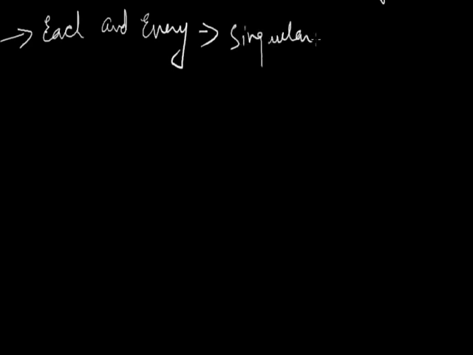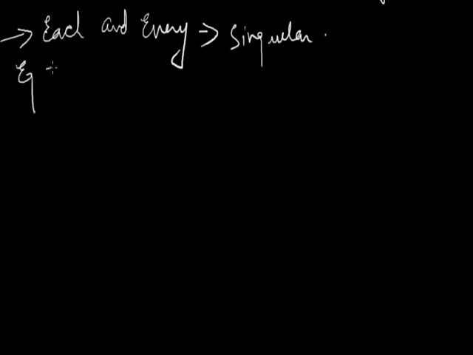Next, if a noun is qualified by each and every, it requires a single verb. If I'm talking about each and every, it takes a singular verb.